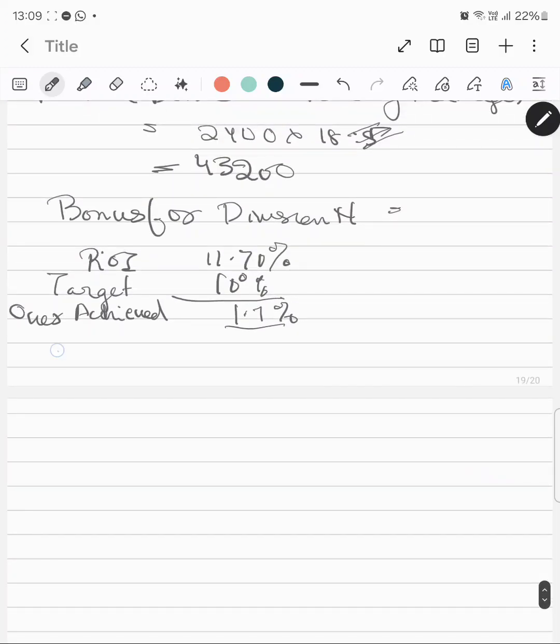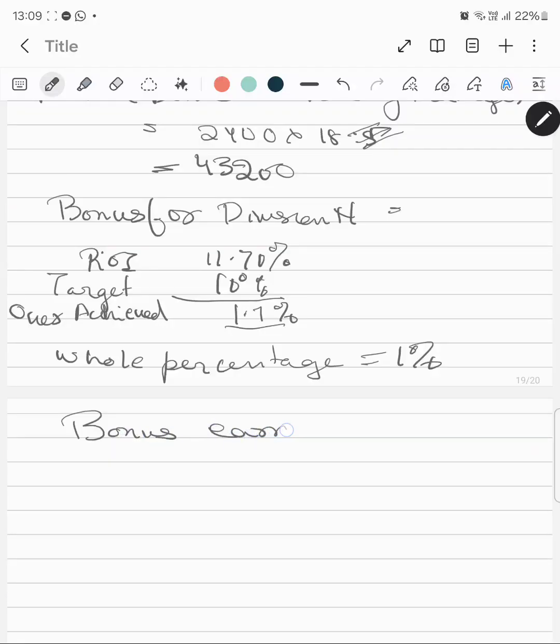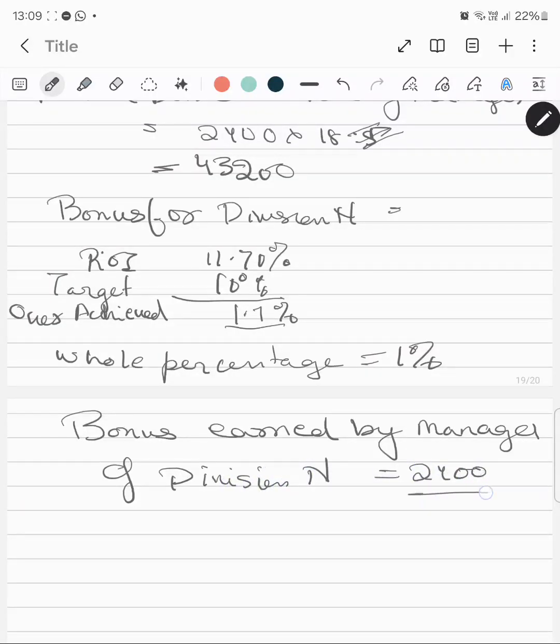The whole percentage which will be considered is 1%. Therefore, the bonus earned by the manager of division N will be only 2,400, which is very less, right?